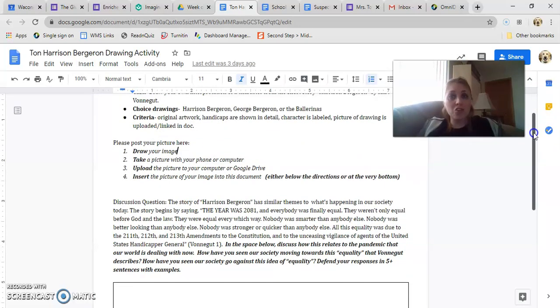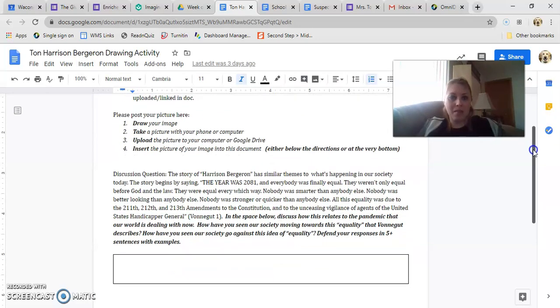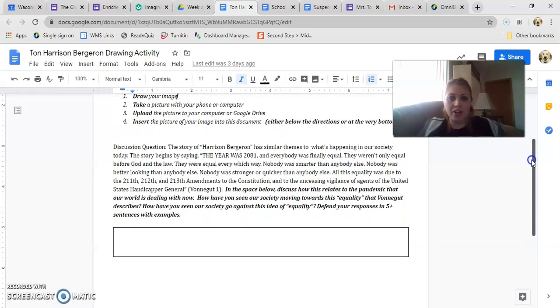And again, if you want to make it super detailed and colored, you certainly can. But otherwise, just make sure the handicaps are labeled on your image.